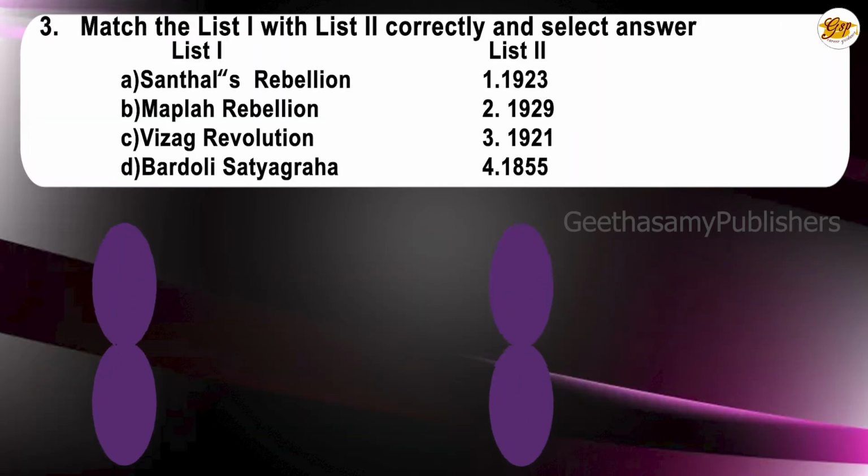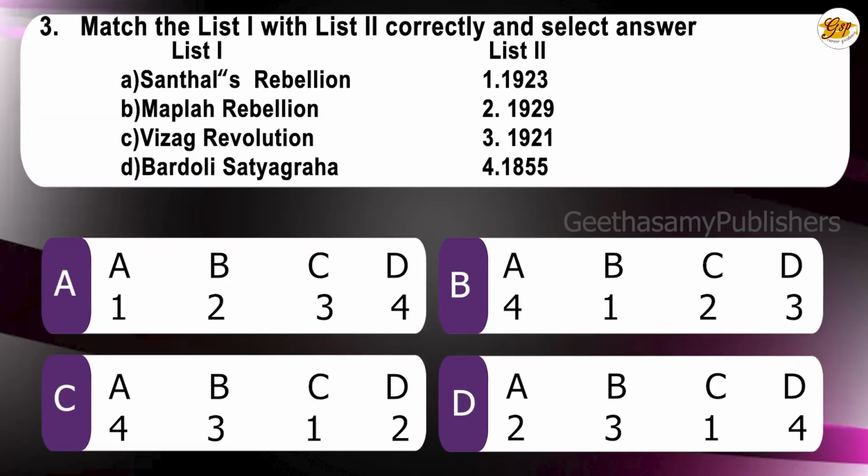Third question. Match list 1 with list 2 correctly and select the answer. List 1 and list 2. Santhal Rebellion 1923, Mapla Rebellion 1929, Vizag Revolution 1921, Bardoli Satyagraha 1855. We'll go directly to the answer. The answer is C. 4, 3, 1, 2. So Santhal Rebellion 1855, Mapla Rebellion 1921, Vizag Revolution 1923, Bardoli Satyagraha 1929. C is the answer.